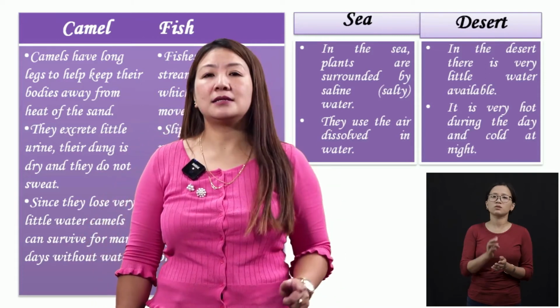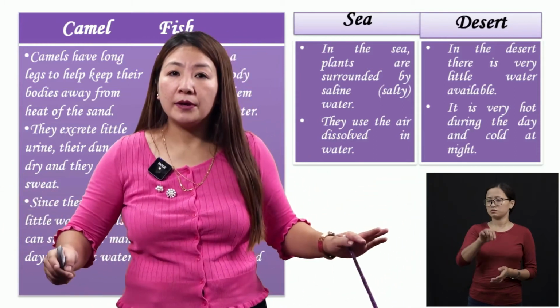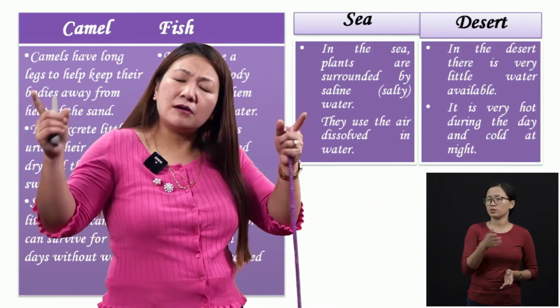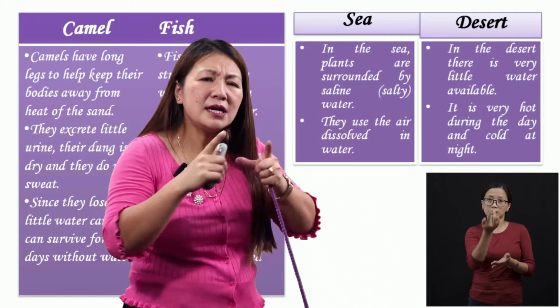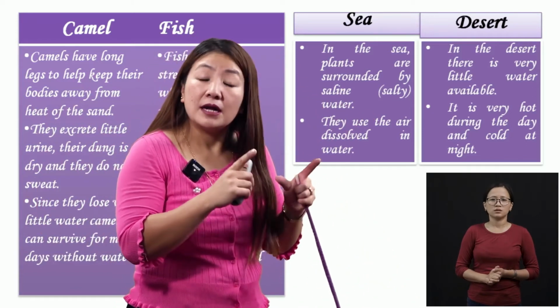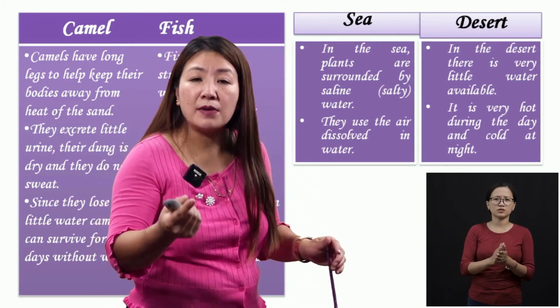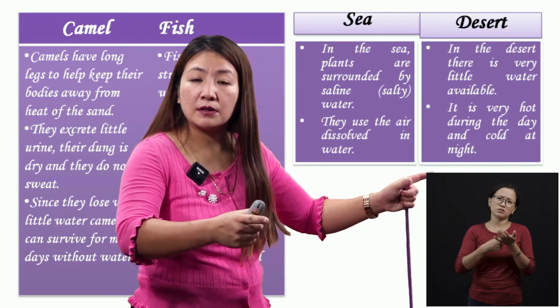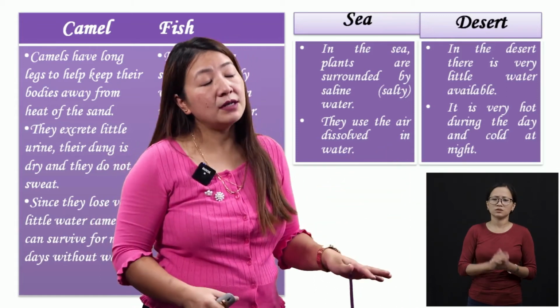Because in the desert, you don't find rivers or ponds or wells. No. In the desert, only very little water is available. Only in some places you'll find water. So maybe after weeks and weeks, even after months, they will find water. A place called an oasis. Only in some parts we find that oasis.